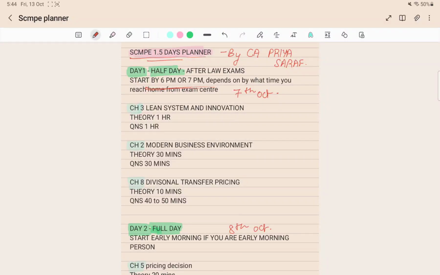Hi guys, today we are going to start with the SCMP 1.5 days planner discussion. So I've prepared this SCMP 1.5 day study revision plan for you all.